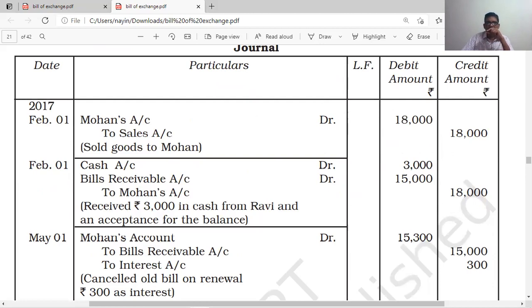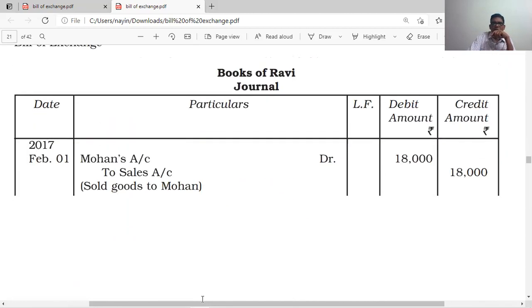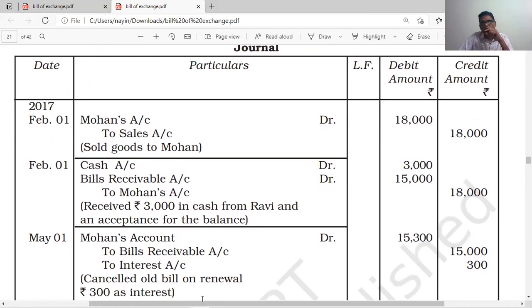When the old bill is dishonored, Mohan account debited 15,300, to bills receivable account 15,000, to interest account 300. The 300 is the interest for 2 months. Interest for 2 months at what percent? 12%. That is simply 15,000 into 12 by 100 into 2 by 12, that is 300.